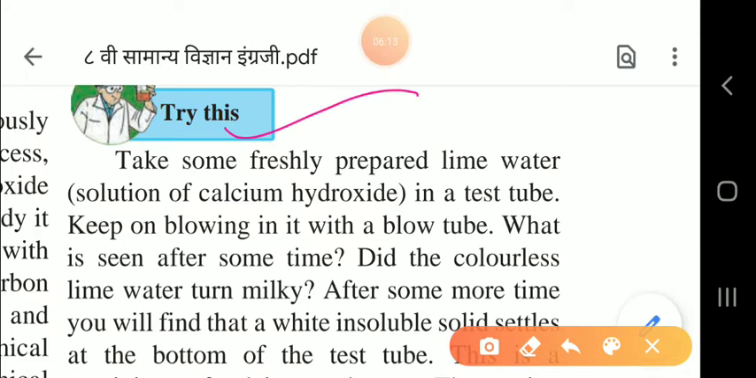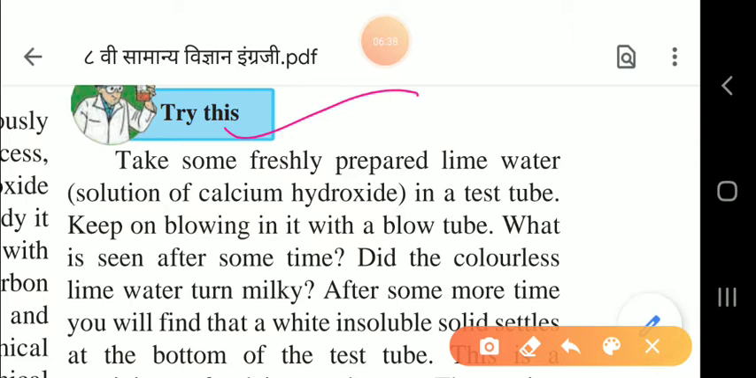We have to take some freshly prepared solution of calcium hydroxide, also called lime water. We have to take this in a test tube and keep on blowing in it with a blow tube. We will see that after some time the colorless lime water turns milky.